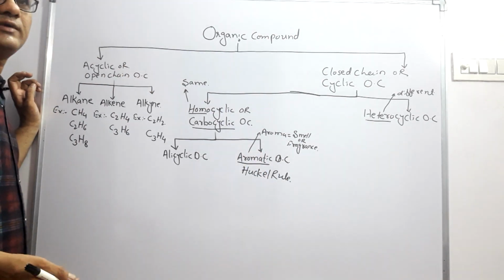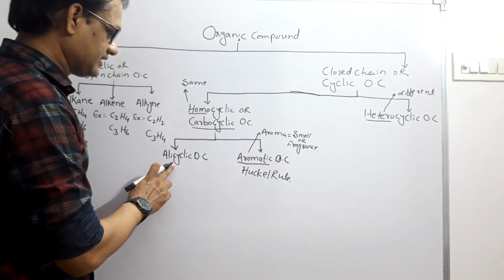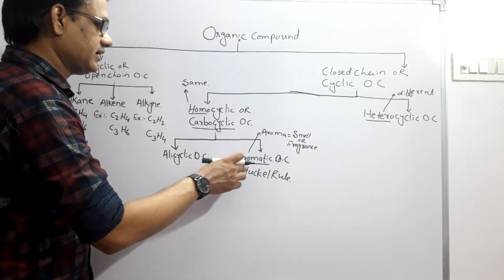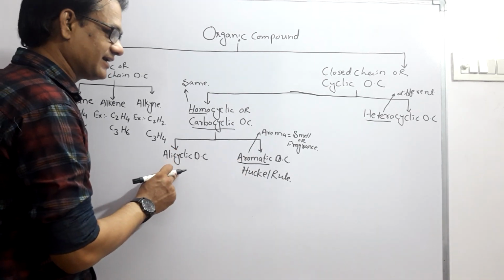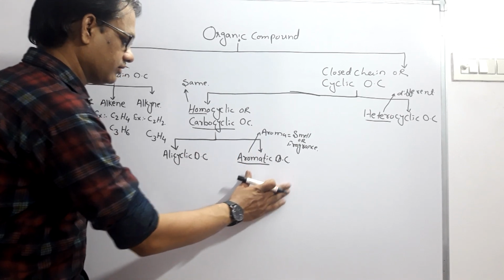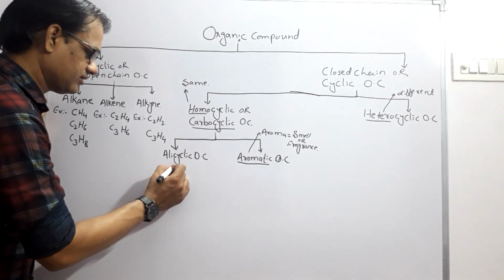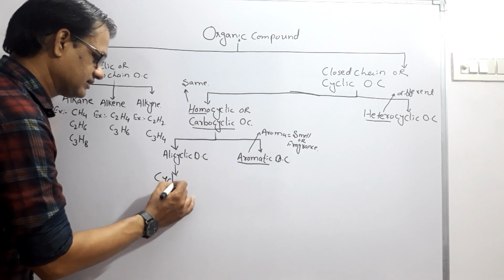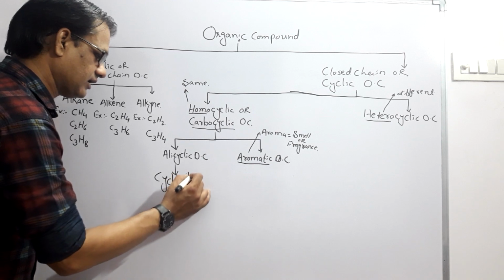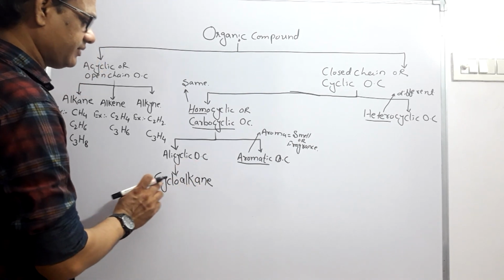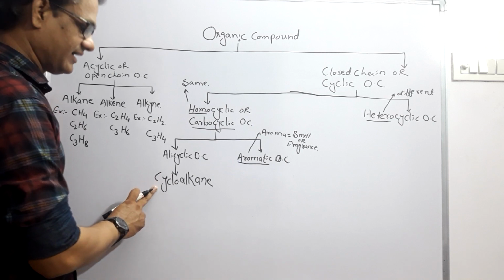Then it will be called aromatic. So this alicyclic compound does not follow Huckel's rule. That's why it is called an alicyclic compound, and these are called aromatic compounds. Right? So these alicyclic compounds are also called, an example is cycloalkane. These are alkanes, but they are present in a cyclic form.